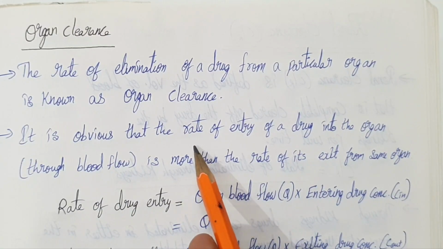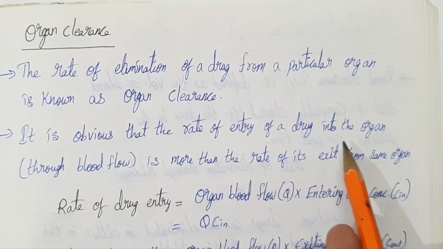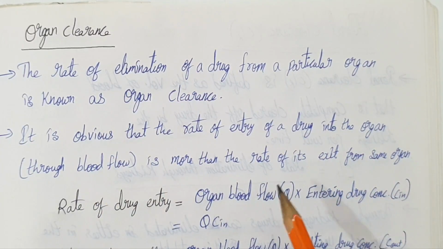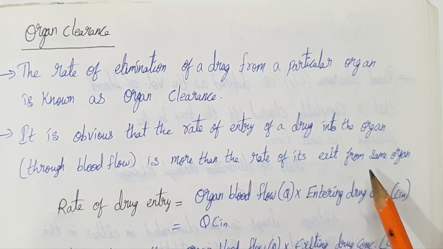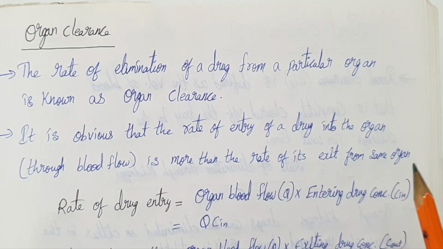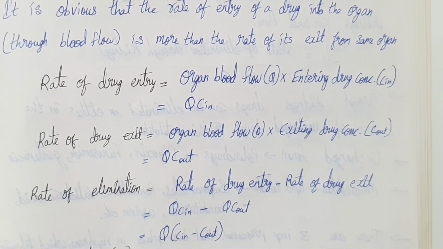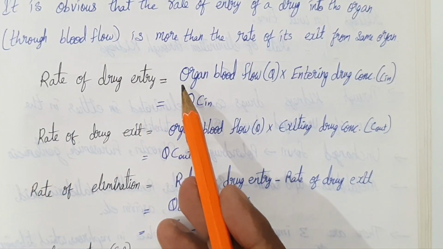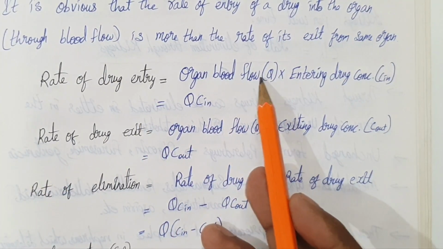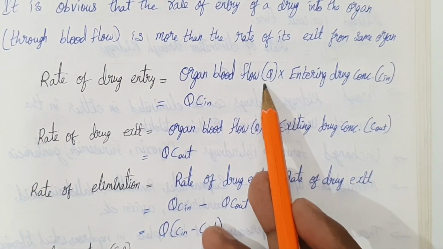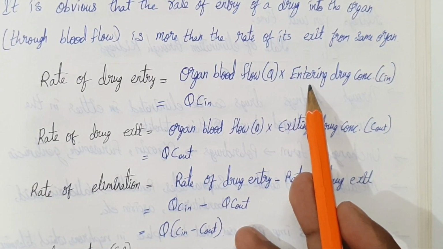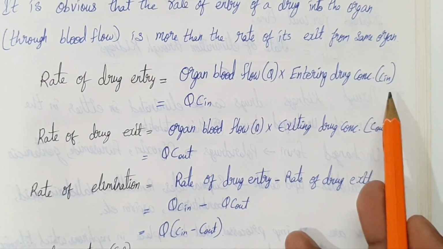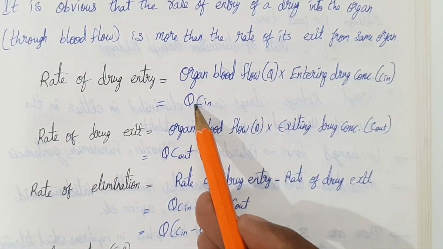And we also know that rate of entry of a drug into an organ is more than the rate of its exit from the same organ. Now, how to calculate it? Rate of drug entry equals organ blood flow, which is represented by Q, into entering drug concentration, C in.